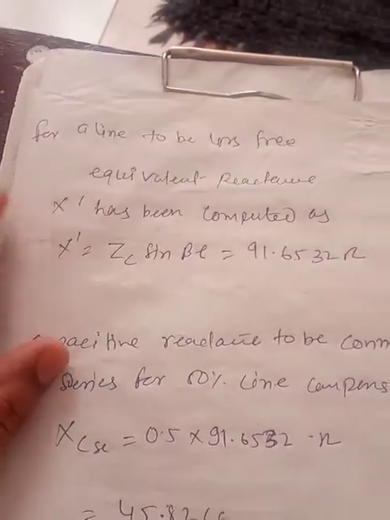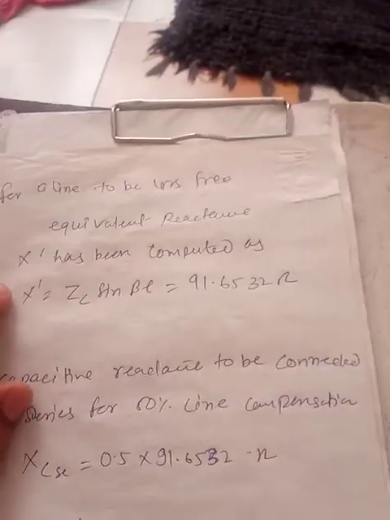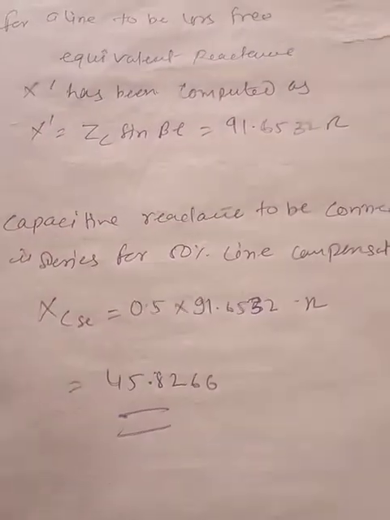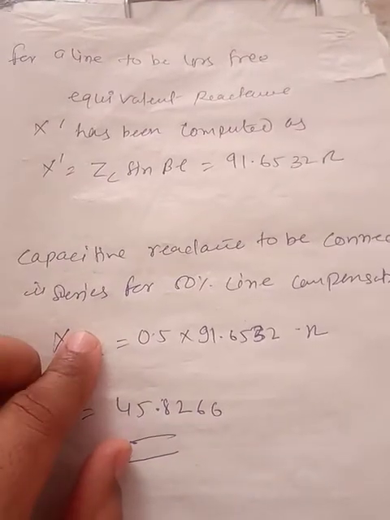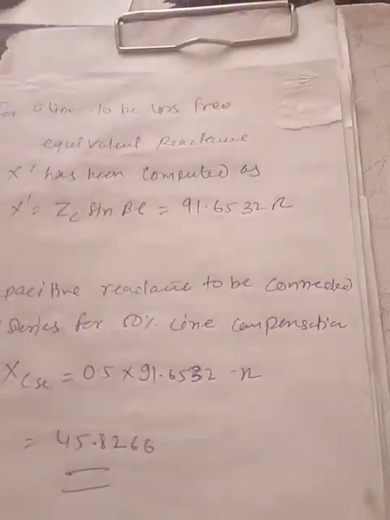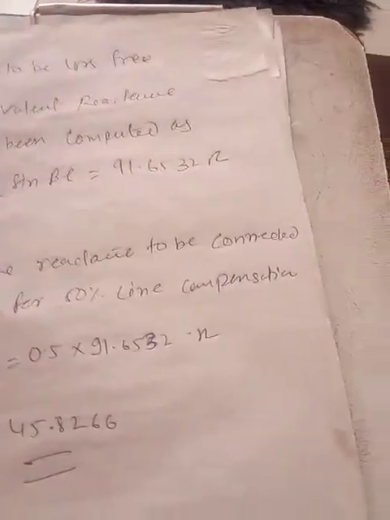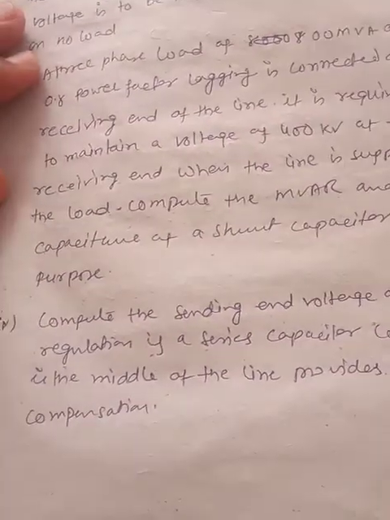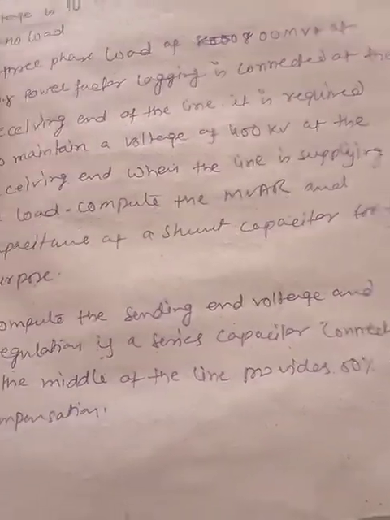Now the last part of this question is how much series compensation is required. Let me go through again what the last part of the question was: compute the sending end regulation if the series capacitor is connected in the middle of the line to provide 50% compensation.